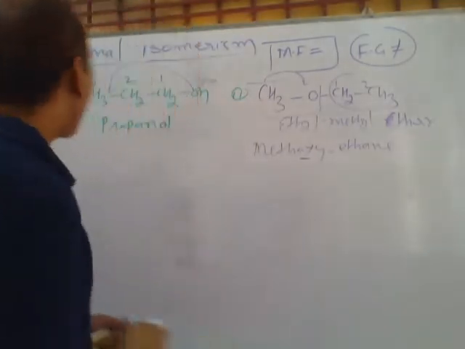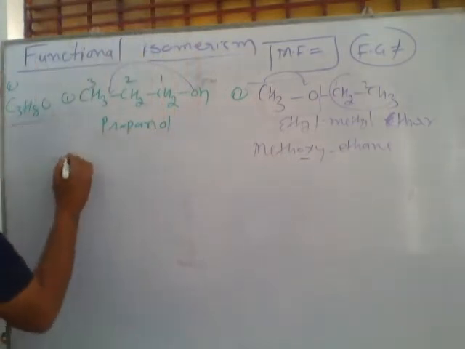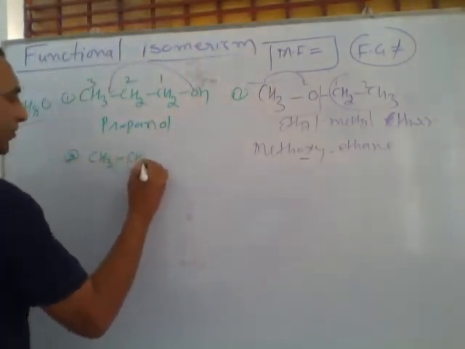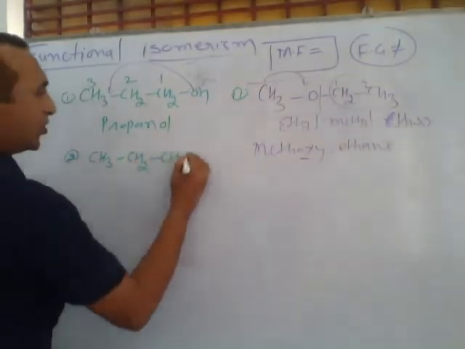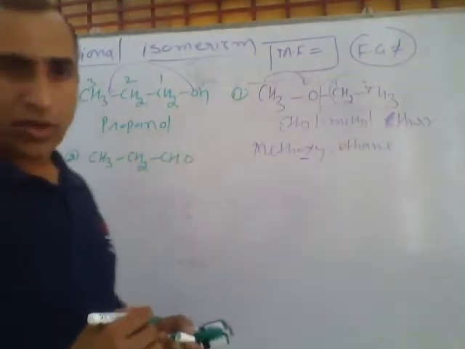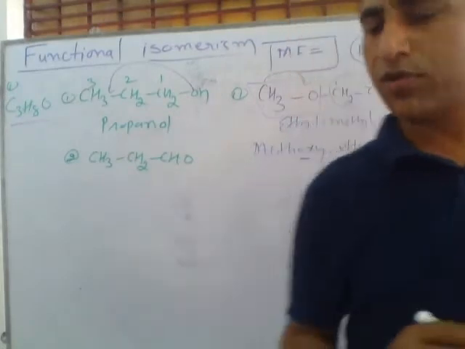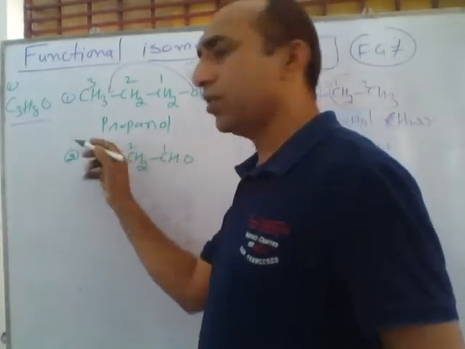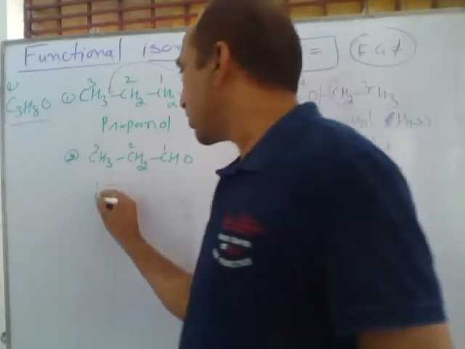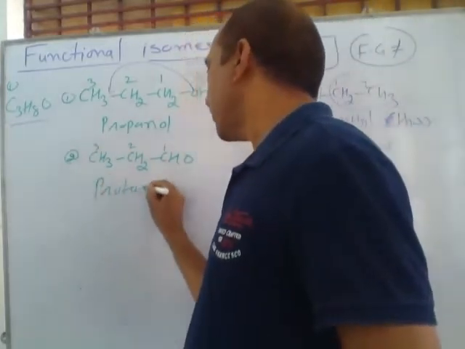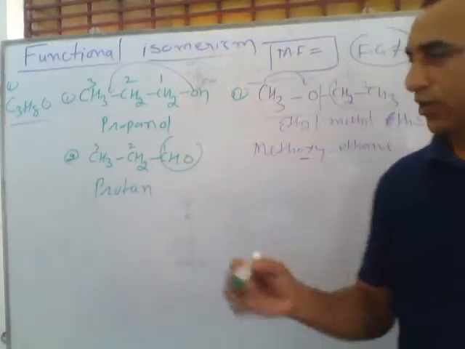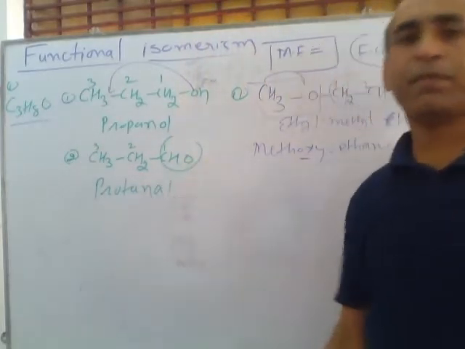If I am writing here a new second compound, CH3 CH2 CHO. Can you write the name of this compound? In this compound the total number of carbon is 1, 2, 3. So a 3 carbon system is called propane. At last there is aldehyde. For aldehyde we use al. So this is called propanal.